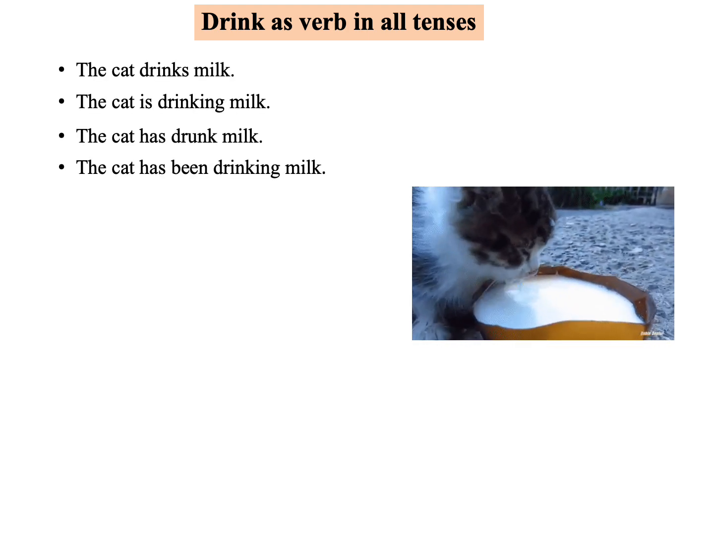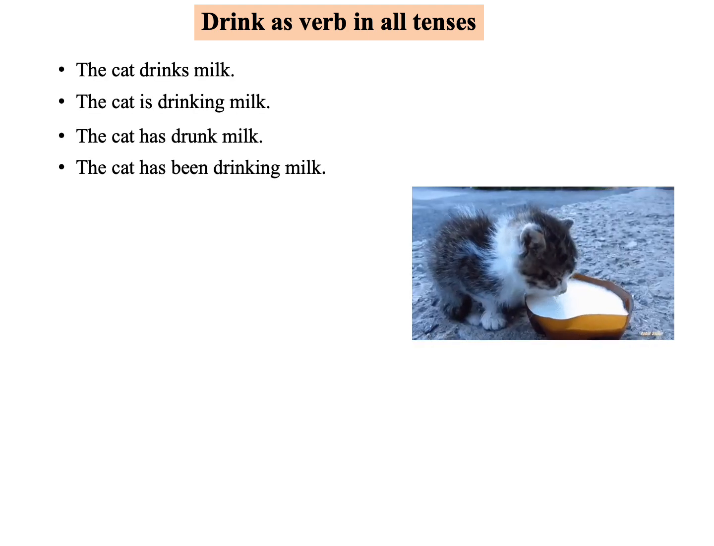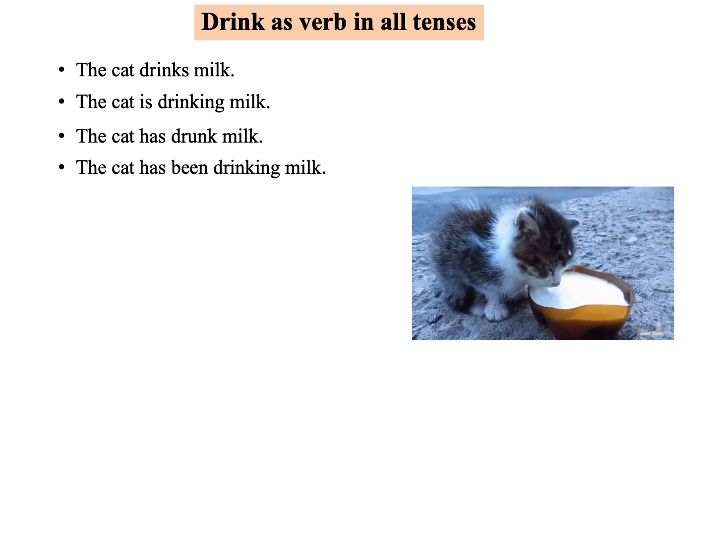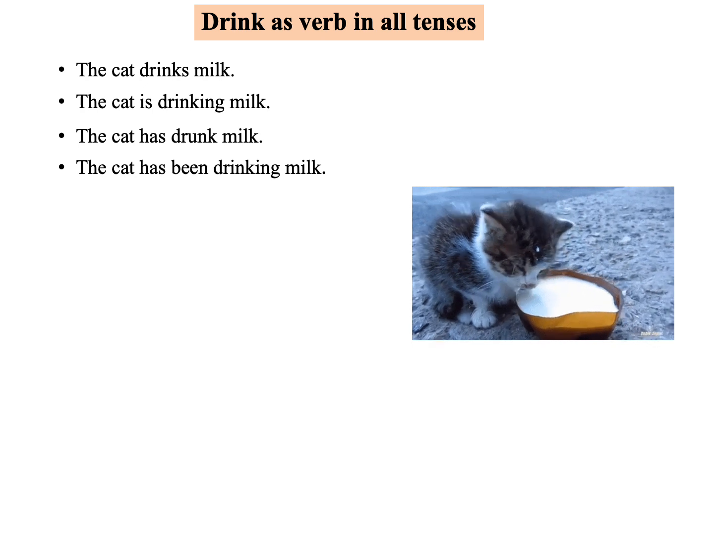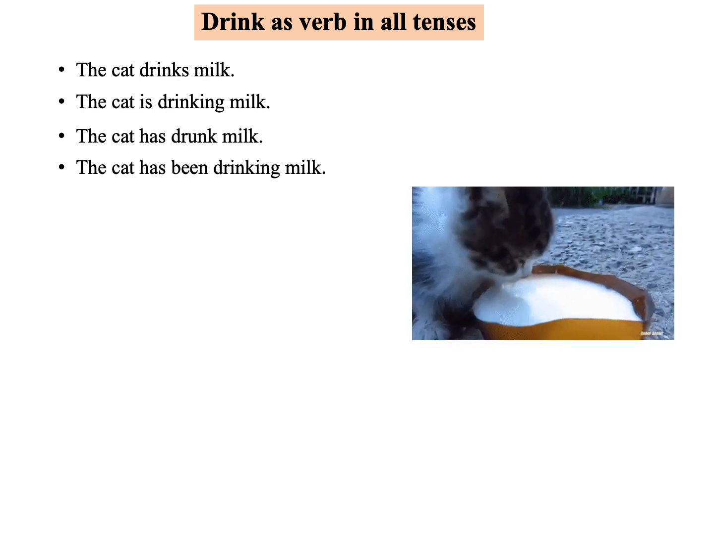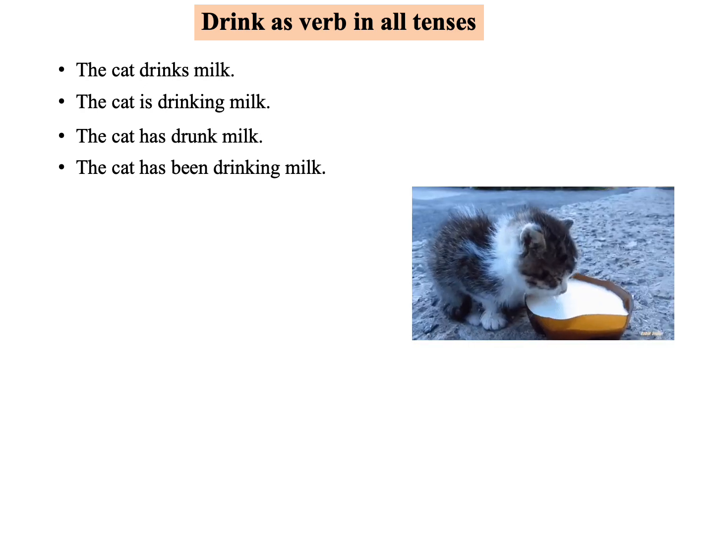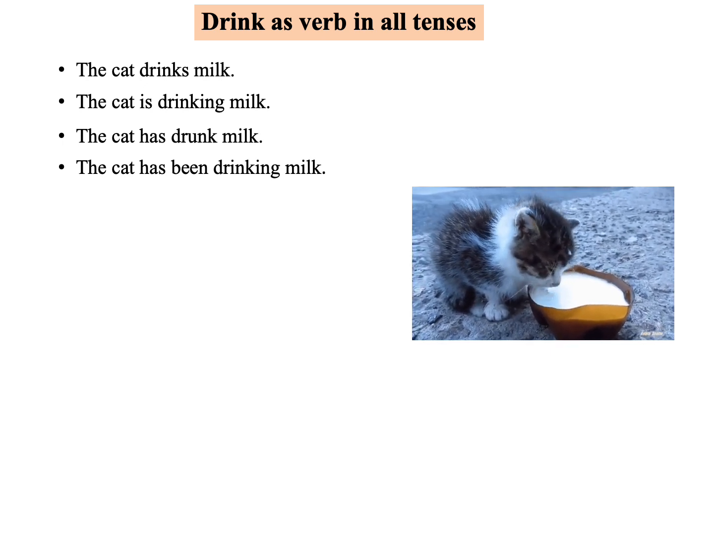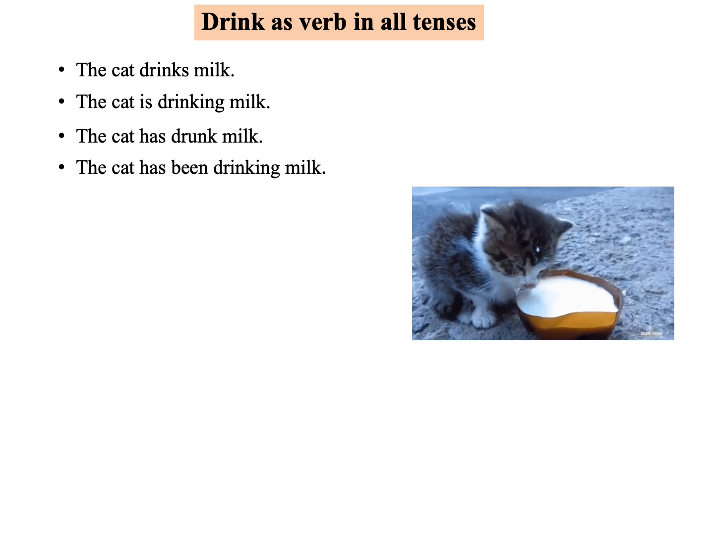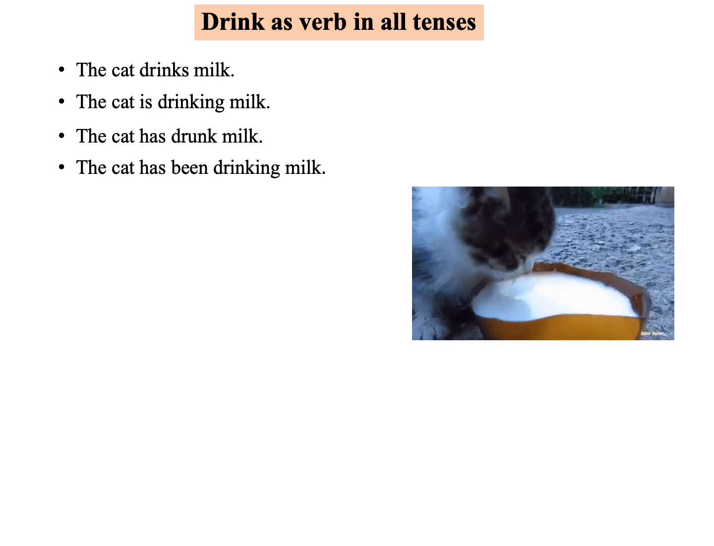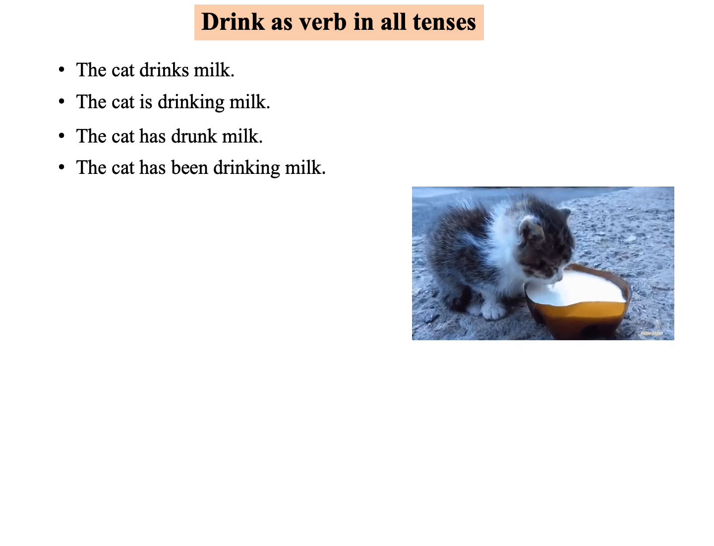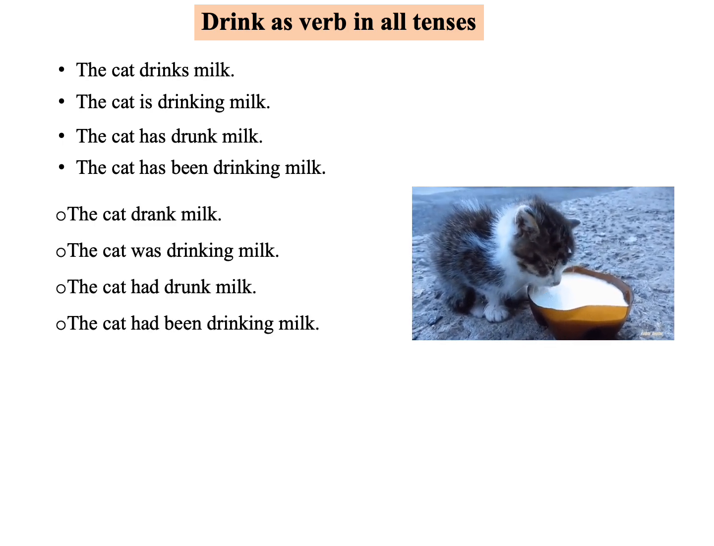For simple present, we are having drinks. The cat drinks the milk. Then present continuous, be verb plus ing, so is drinking. For present perfect, has or have plus V3, here has drunk. Present perfect continuous, has been plus verb plus ing, so has been drinking. Then in the past tense,